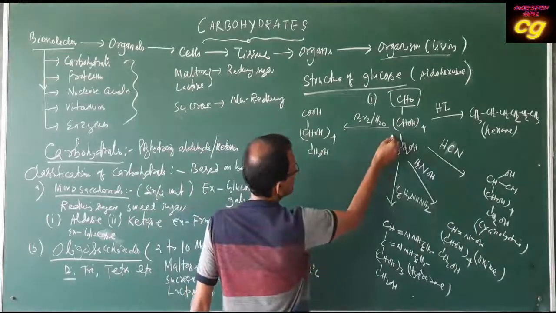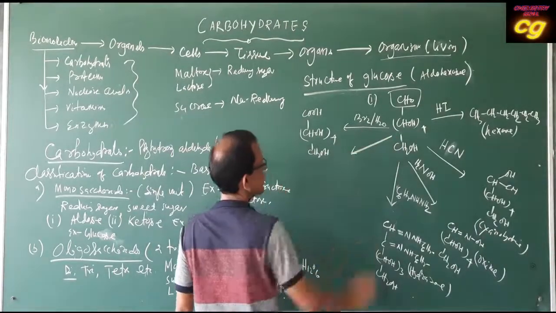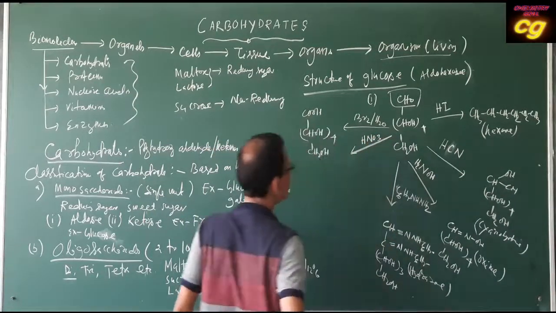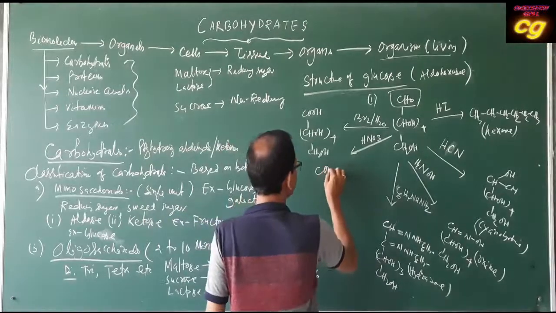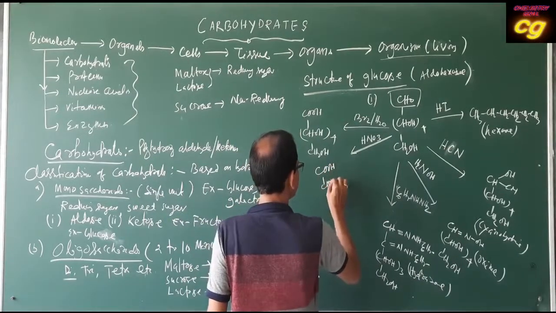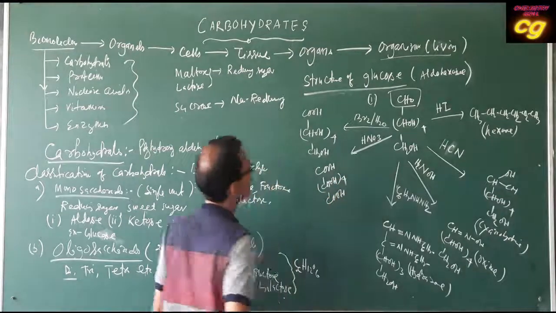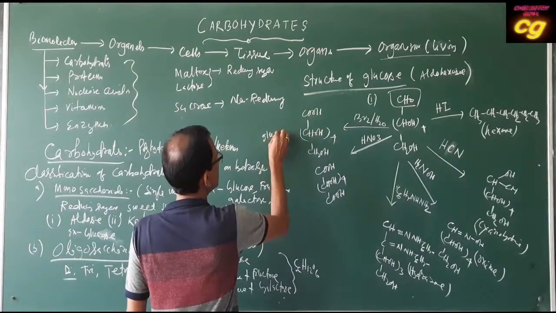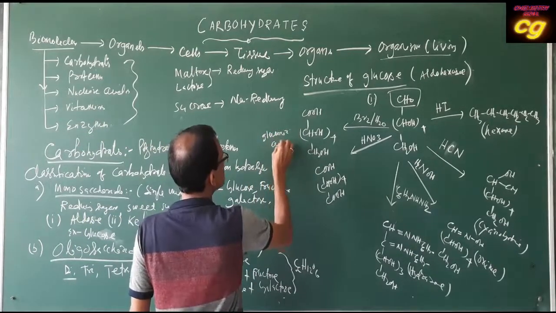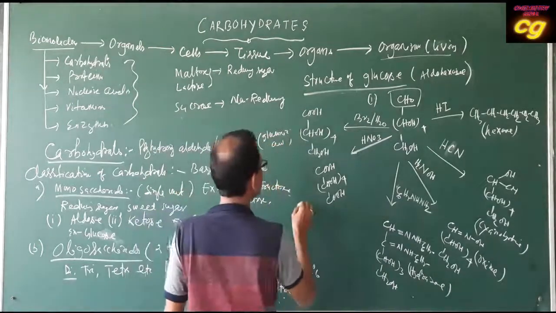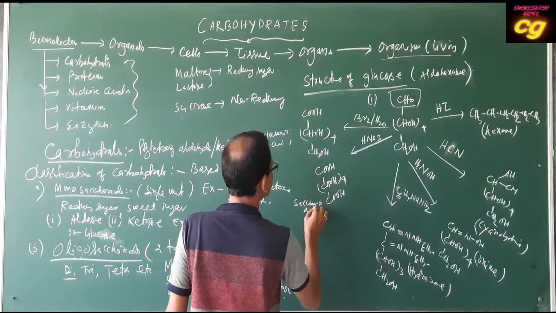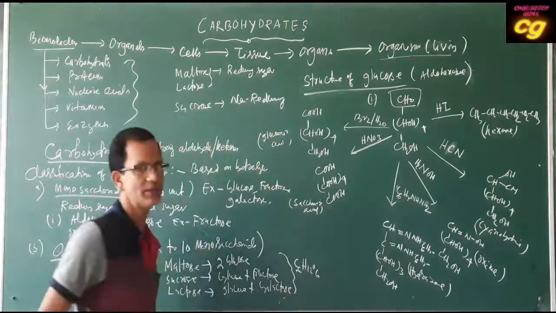Then when it reacts with nitric acid, it forms saccharic acid. This is gluconic acid, and this is called saccharic acid.